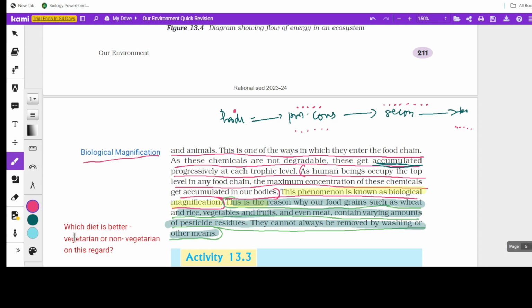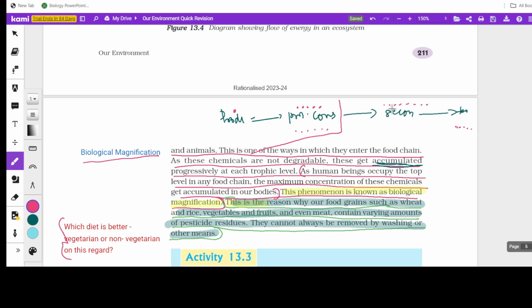Then there is another possible question, like which diet is better? This kind of question is possible in MCQs or in assertion reasoning. Which kind of diet is better in this regard, vegetarian or non-vegetarian? If we think, the vegetarian diet is better, because the primary consumers will get less accumulation of the non-biodegradable or chemical things.